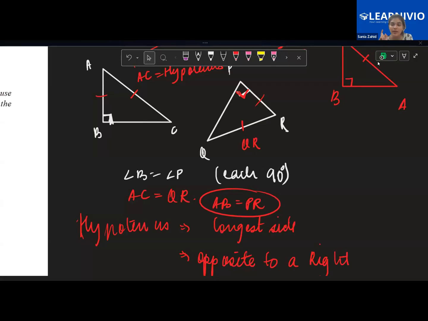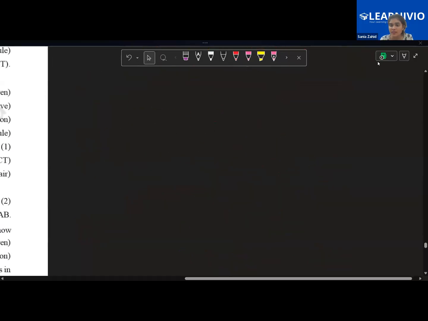So basically, whenever you have a right angle, a hypotenuse, and a side, that becomes RHS. So now you know what RHS stands for: right angle, hypotenuse, and side. Now, children, if you look at RHS, you remember I told you one thing very clearly,